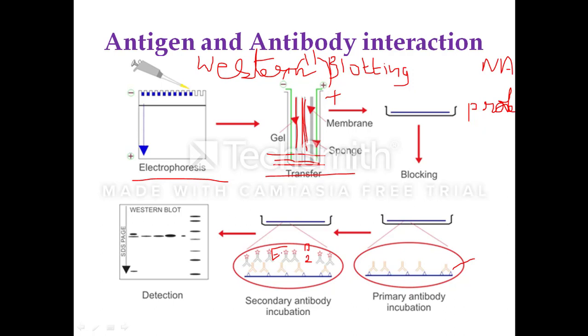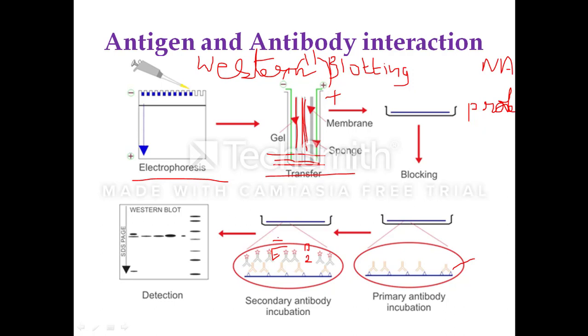After adding the secondary antibody, it will be incubated for 1.5 hours at 37 degrees centigrade. After that, it will be washed to remove the unbound secondary antibody.